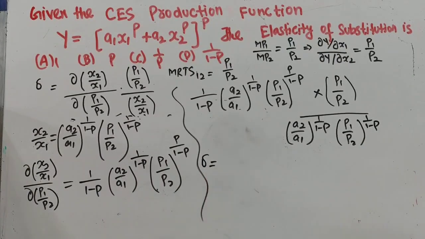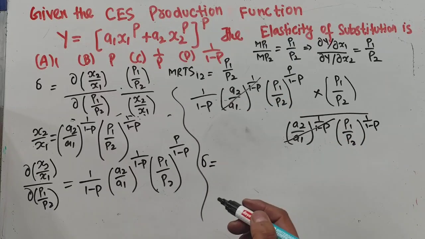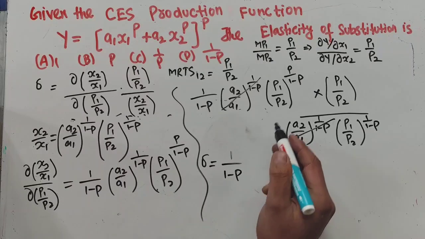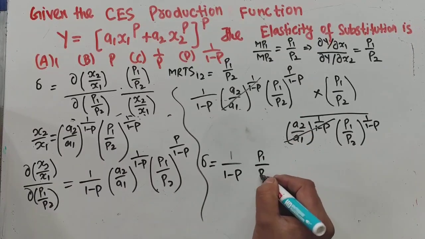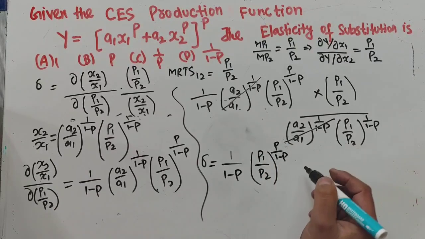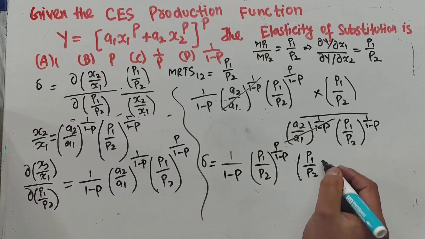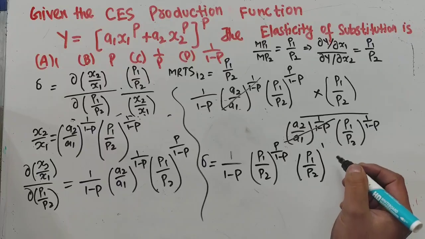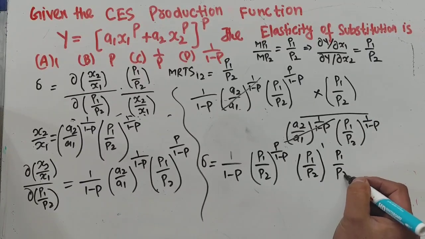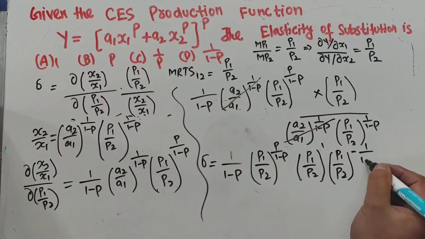So elasticity of substitution will be equal to a2 upon a1 term, which gets cancelled first. Then we have 1 divided by 1 minus p, then p1 upon p2 whole raised power p divided by 1 minus p, then the term p1 upon p2 raised to the power 1. When I transpose, the exponent sign changes, so it becomes minus 1 divided by 1 minus p.